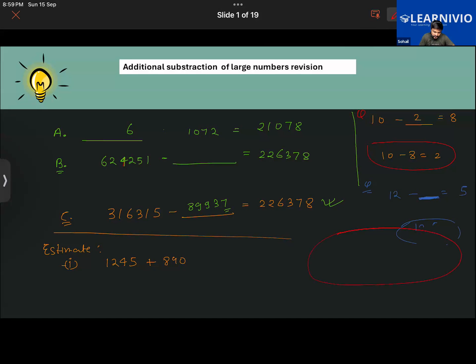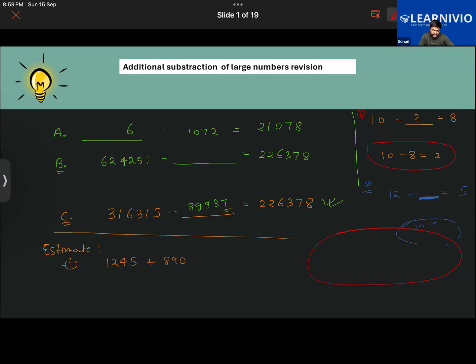Sir, can you repeat what the question is? It will not be 2000. You have to estimate this. You have to add them and find the estimated answer. Let me help you in this first of all. Estimation means rounding, right? Yeah, estimation means rounding. Okay, I can do it. Sir, can you give an example?